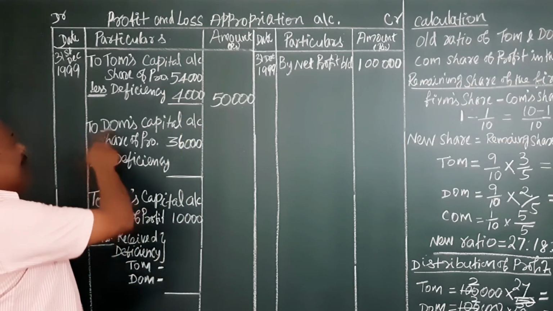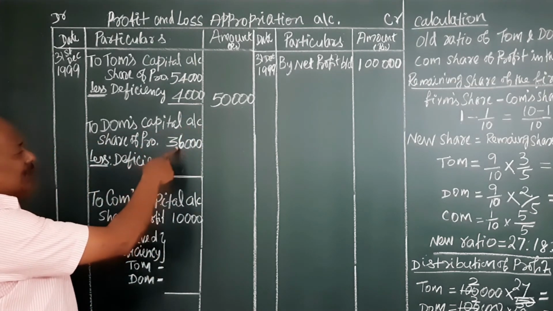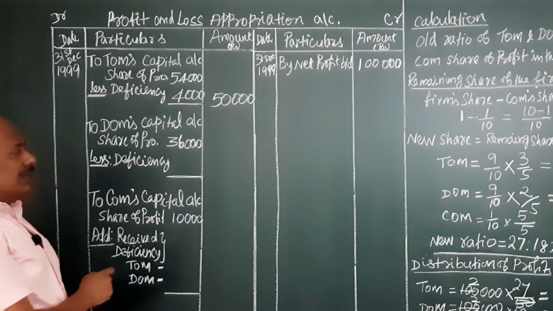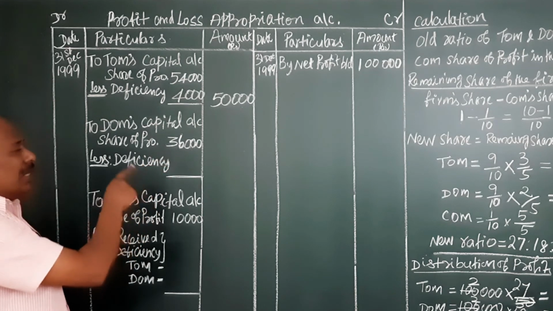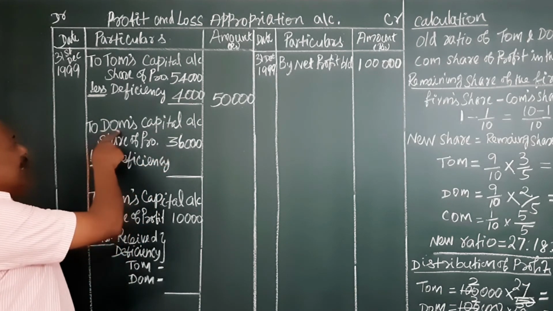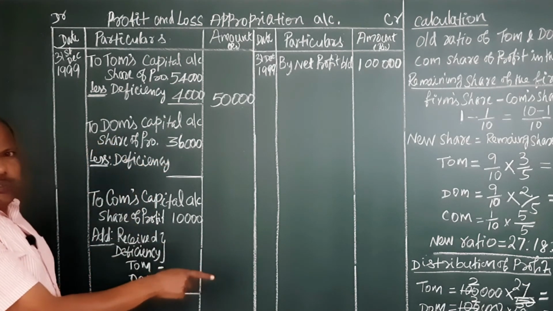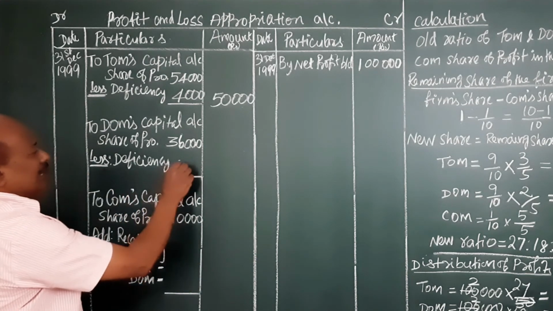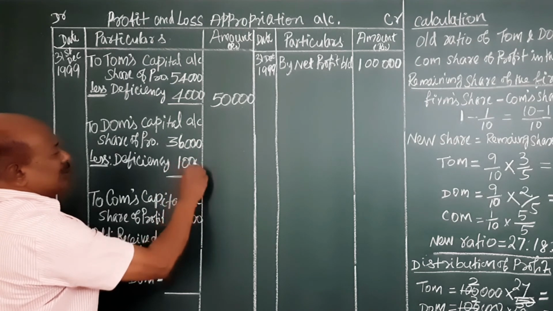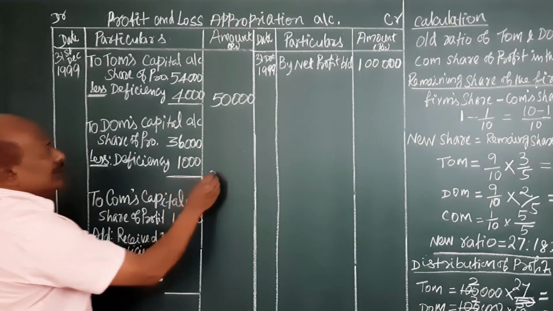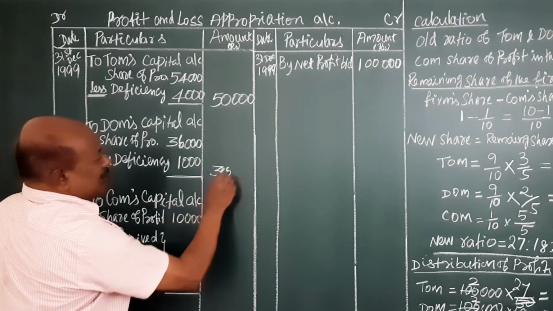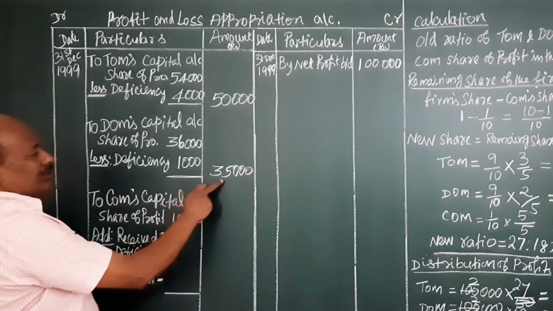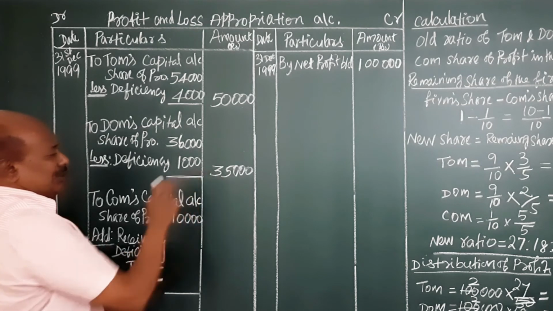Next, Dom's capital account: 36,000 rupees is his share of profit. The deficiency has to be met by Dom with regard to the new partner, that is 1,000 rupees. So less deficiency due to Com, the net amount credited to Dom's capital account was 35,000 rupees.